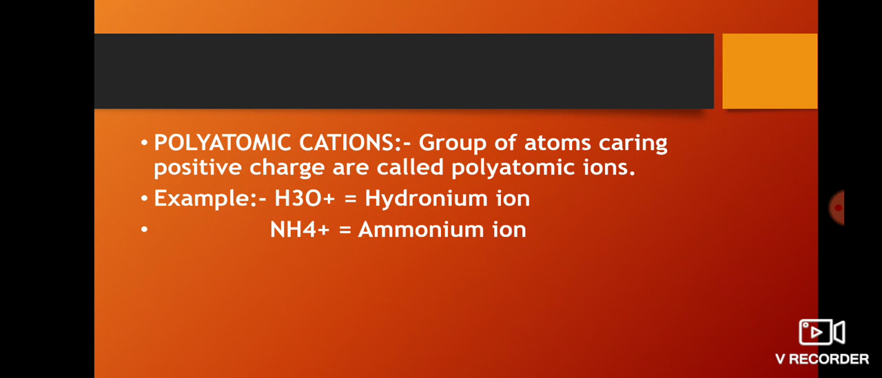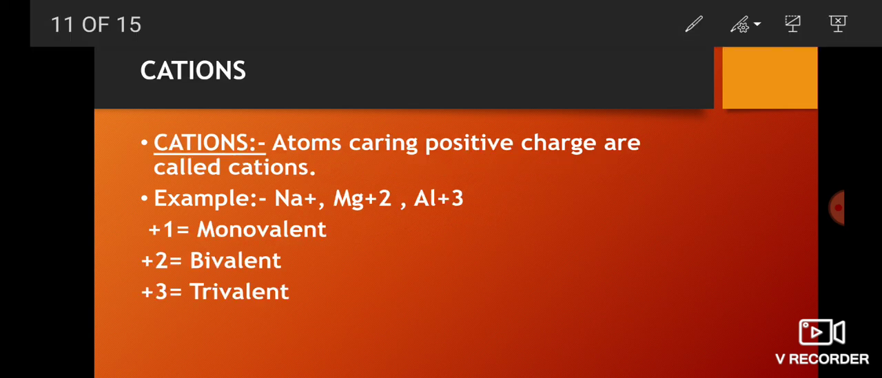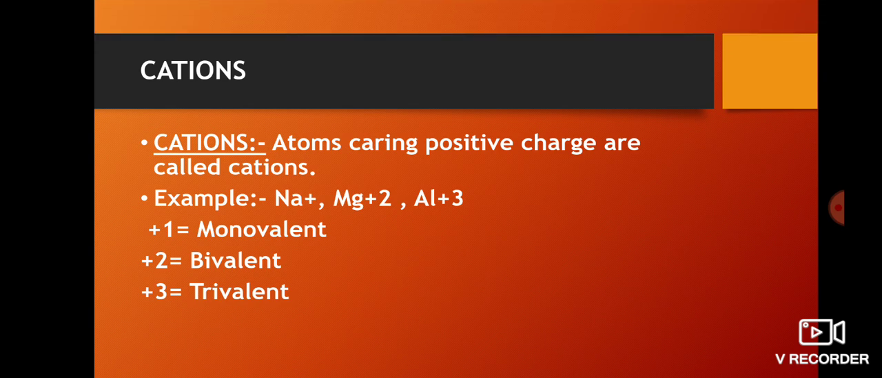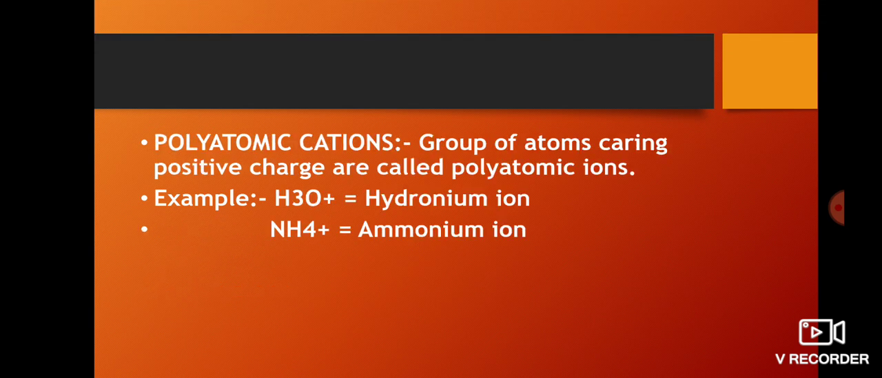Now, polyatomic cations. What are polyatomic cations? We have learned that cations carry positive charge. Cations means atoms, and for polyatomic we take a group of atoms carrying positive charge, called polyatomic ions. For example, hydronium, H3O plus, and ammonium, NH4 plus.